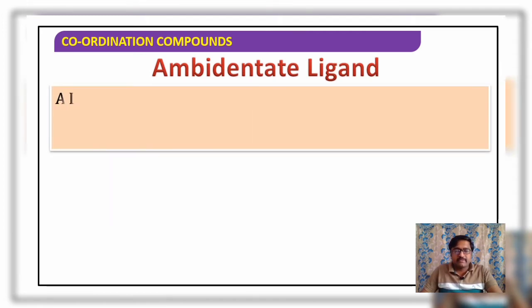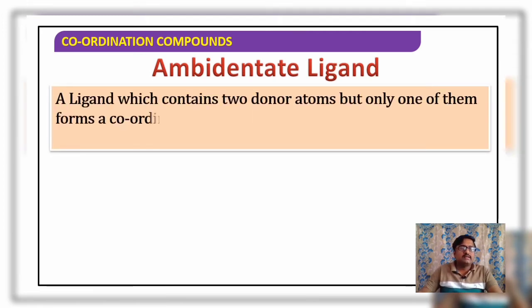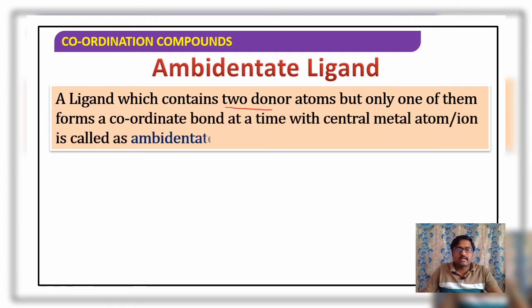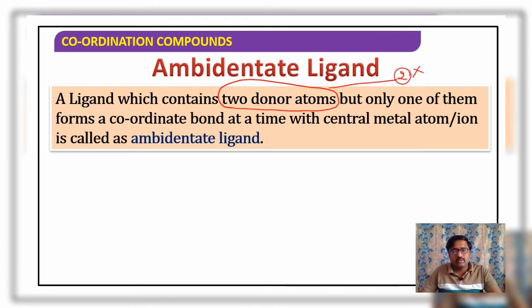If I consider the definition of an ambidentate ligand, it is a ligand which contains two donor atoms. Then its denticity must be 2, right? But not so. Though they have two donor atoms, what happens? Only one of them forms a coordinate bond at a time with the central metal atom or ion. So why are we calling it an ambidentate ligand? Yes, there are two donor atoms, but that ligand is going to make only one coordinate bond with the central metal atom or ion at a time. Therefore it is considered an ambidentate ligand.